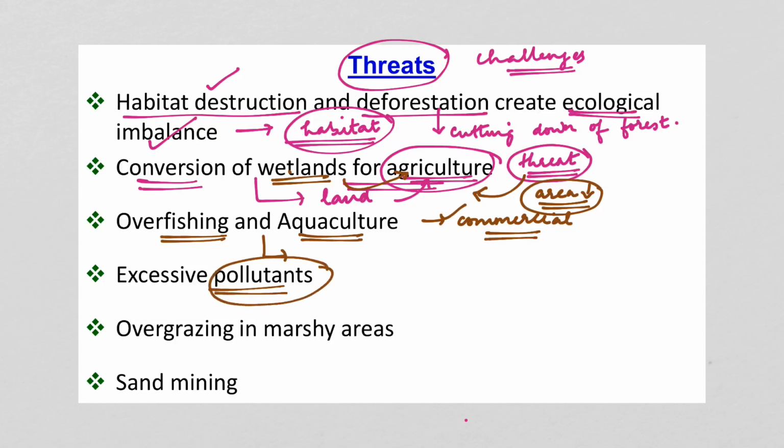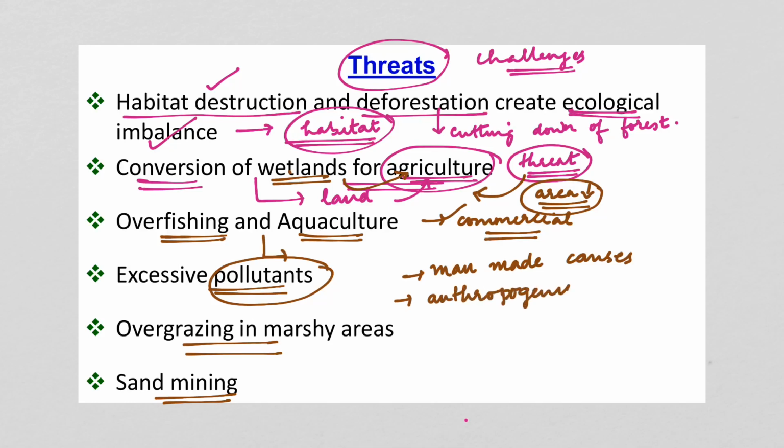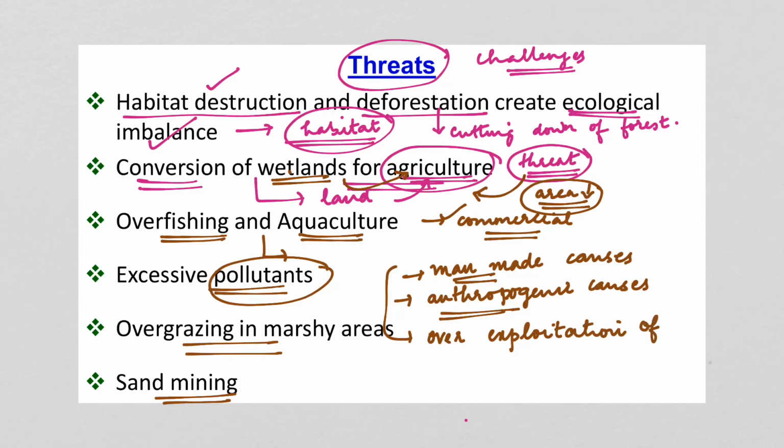Excessive pollutants, overgrazing in marshy areas, and sand mining. So, all these are anthropogenic or man-made causes. Okay. So, anthropogenic or man-made causes, and we can say that all these are due to over-exploitation of resources in the wetlands. So, due to this, the wetlands are facing a huge challenge or threat of destruction.